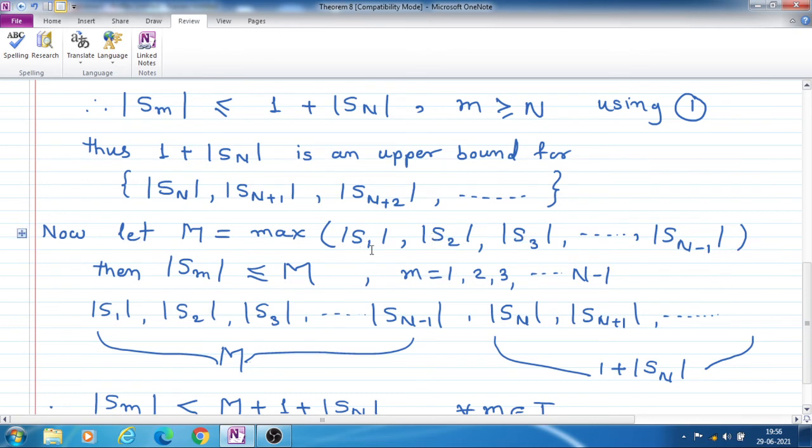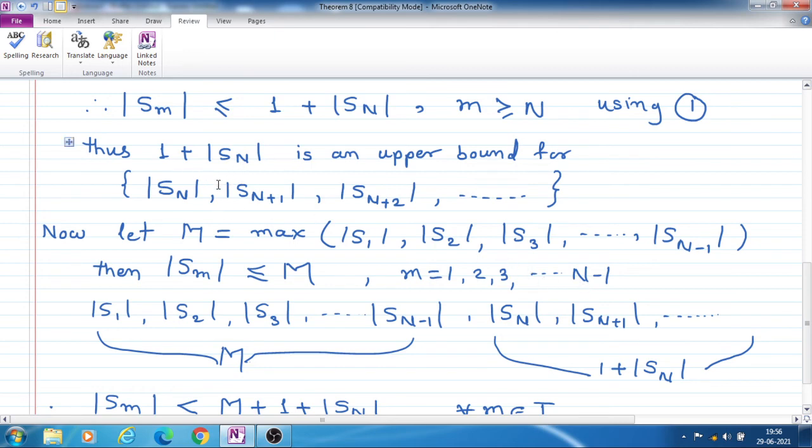For these terms, suppose capital M is the maximum among these terms, then mod Sm will be less than or equal to capital M for m equal to 1, 2, 3 up to N minus 1.